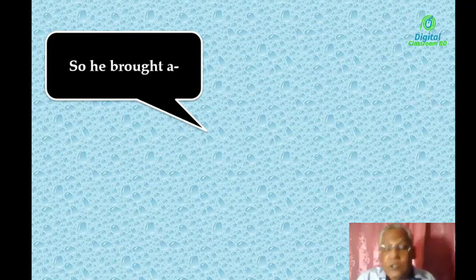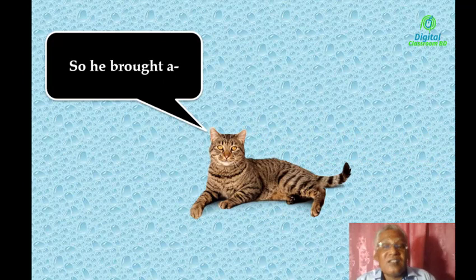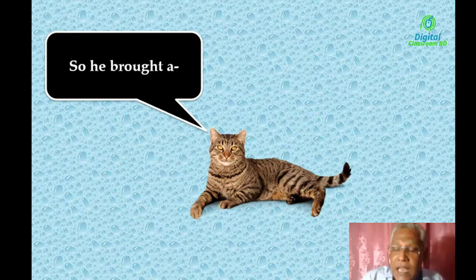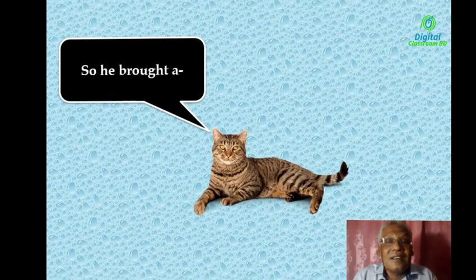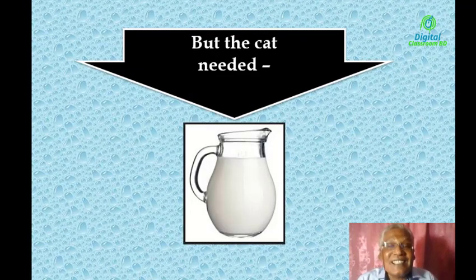Then he decided to bring a cat. Why? To kill the rat. In order to kill the rat, he brought a cat. But the cat needed what? Yes. So look at the picture here.